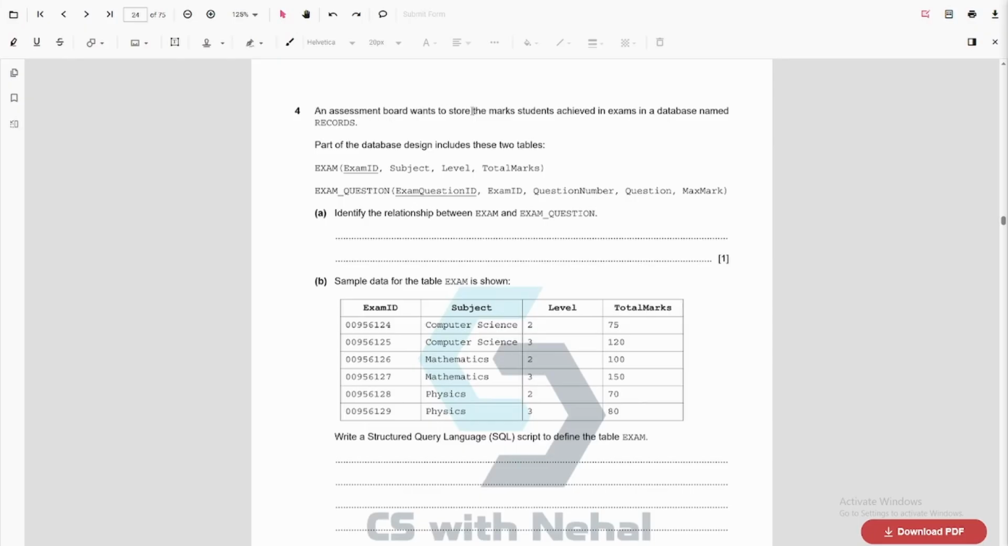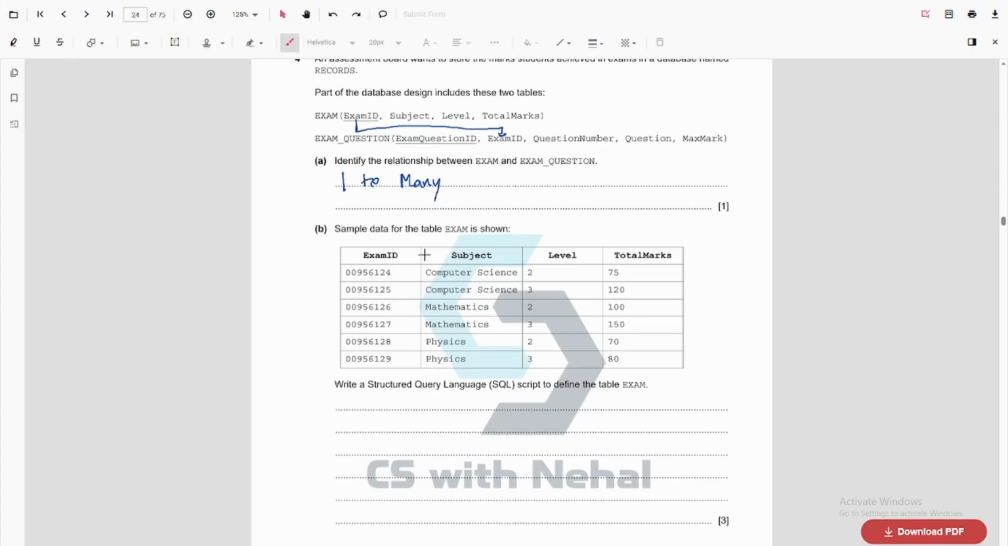An assessment board wants to store the marks students achieved in an exam in a database named records. Part of the database design includes two tables. Identify the relationship between exam and exam questions. So this is a one-to-many relationship, right? This is because exam ID is included inside exam questions, right? That means I will have multiple exam questions for one exam. So this is one to many.